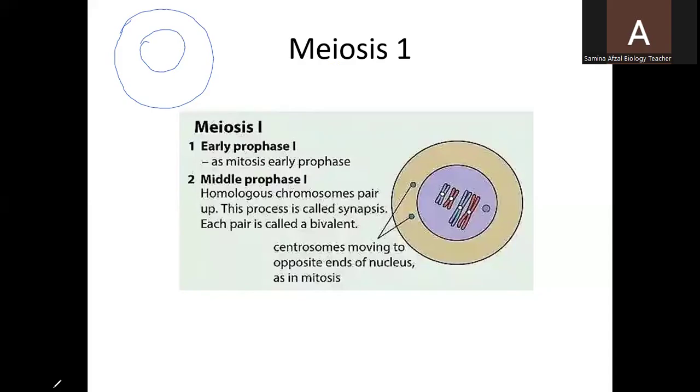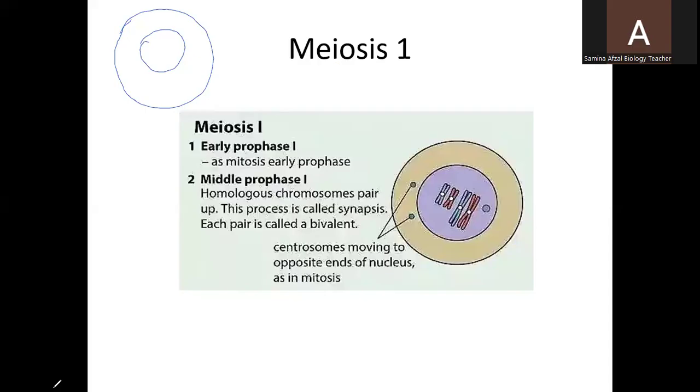When meiosis starts, first of all, what happens during the interphase? Interphase is this small phase before meiosis starts, because during this interphase the cell makes some preparations for cell division. The nuclear membrane disappears.